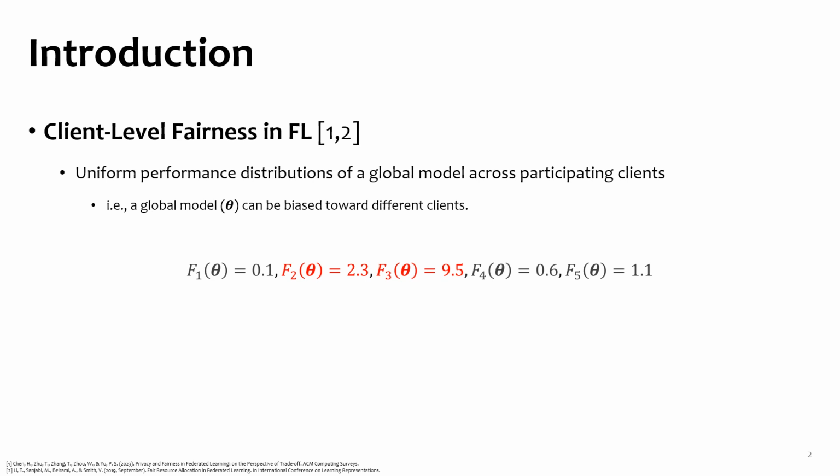In practice, not all clients can benefit equally from a global model in federated learning. This is related to the notion of client-level fairness. It's about the uniformity of the performance distribution of the global model across clients. As you can see here, local losses of the second and the third clients are higher than the others. This is surely an unfair situation.